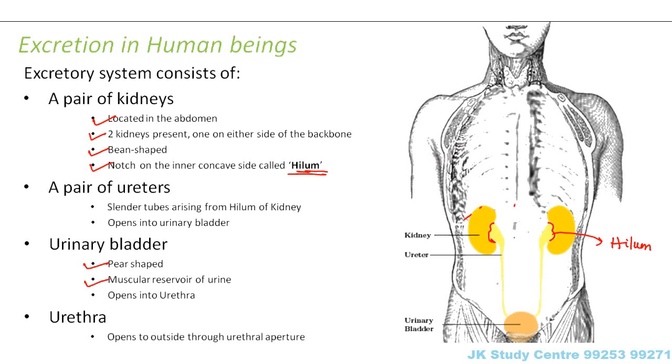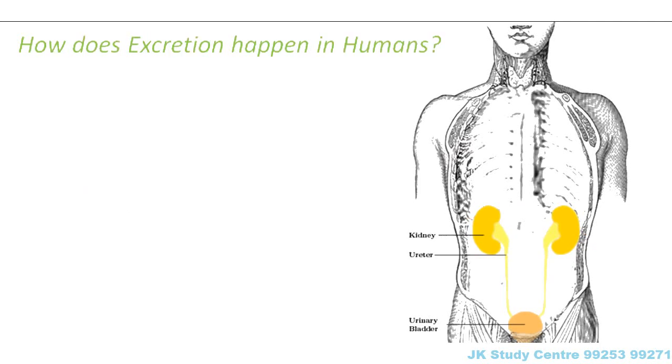The length of the urethra is longer in males than in females. So in the case of a human male, it is quite long when compared to females. In females, it is very short in structure, and that is why the structure of the urethra looks very different in a male than in a female. So this was a short description of the various organs of the excretory system. Now let us see how exactly excretion happens in human beings.